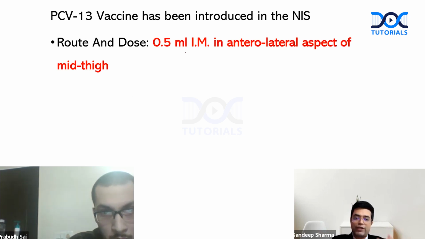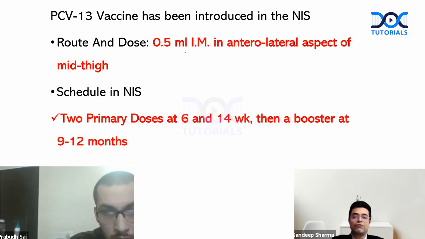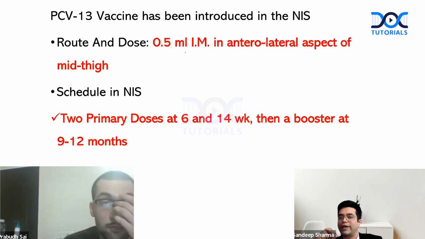Pneumococcal conjugate vaccine, what are the key points you should know? PCV13 vaccine has been introduced in the NIS. Route and dose is 0.5 ml intramuscular in the anterolateral mid-thigh. Schedule says 2 primary doses at 6 and 14 weeks, then a booster at 9 to 12 months. It differs from the IAP schedule. In the IAP schedule, it comes at 6, 10 and 14 weeks, and then there is a booster at about 16 to 18 months. So there are differences between the NIS and the IAP schedule when it comes to pneumococcal vaccine.